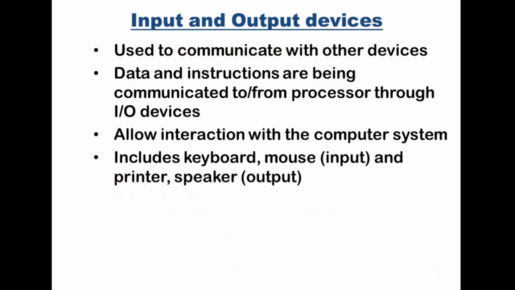Then comes the input-output devices in the von Neumann architecture. Input-output devices are used to communicate with other devices. If a computer system needs to communicate with other devices, it is done through the input-output controllers and by using the input-output devices. Data and instructions are communicated to and from the processor through I/O devices.